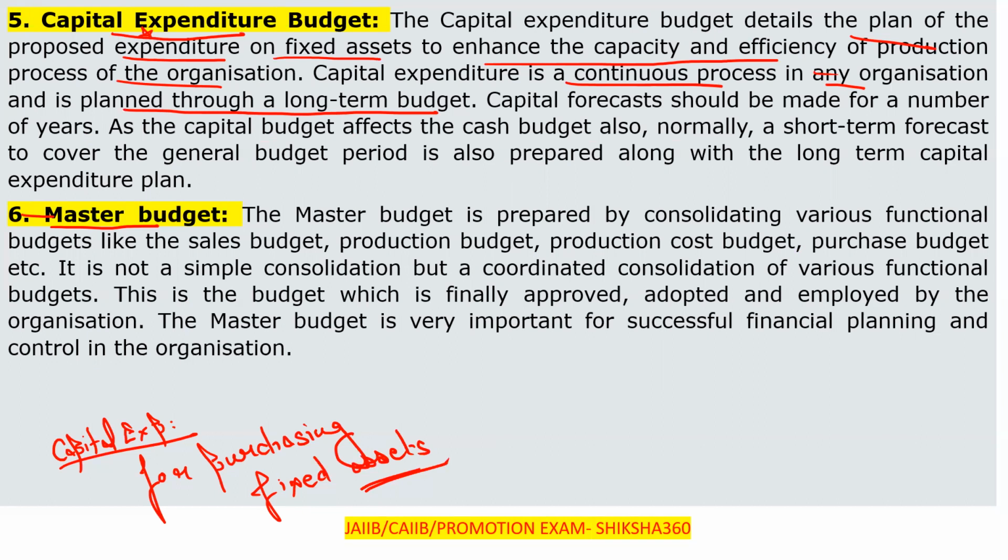Like we are going to purchase a machinery. So the machinery cost is to be considered, like 50 lakh. So we can know that basically within 10 years we will recover the cost of that machinery. This is the meaning of that. Capital expenditure is a continuous process in any organization, and it is planned through a long-term budget.